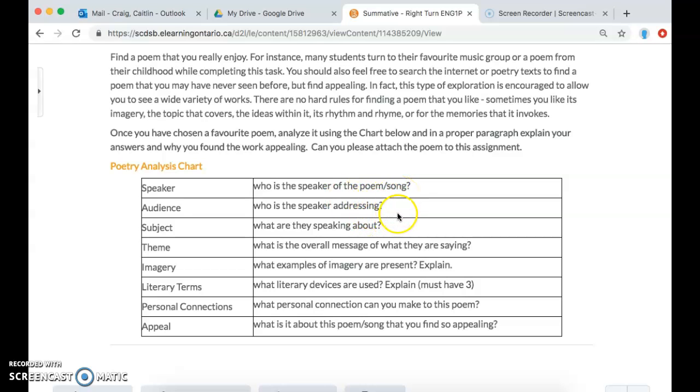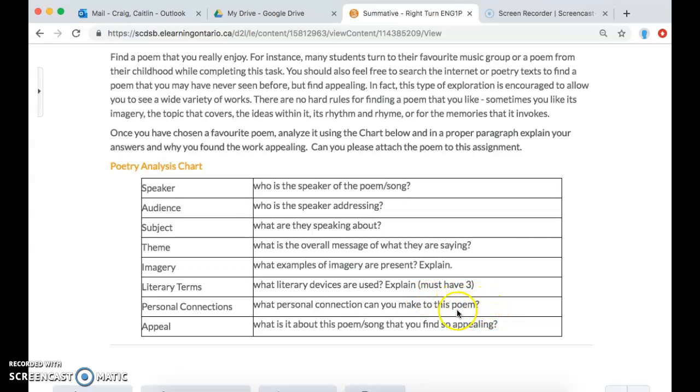who are they addressing, so who are they talking to, what are they talking about, what is the overall message of what they are saying, and what examples of imagery are present. Obviously you're not just going to say they use sight and they use taste; you're going to explain. What literary devices are used? Again, you're not just going to say there's a simile, a metaphor, a personification; you're going to use the line from the poem that is the simile and explain that this is a simile because they're comparing this and this.